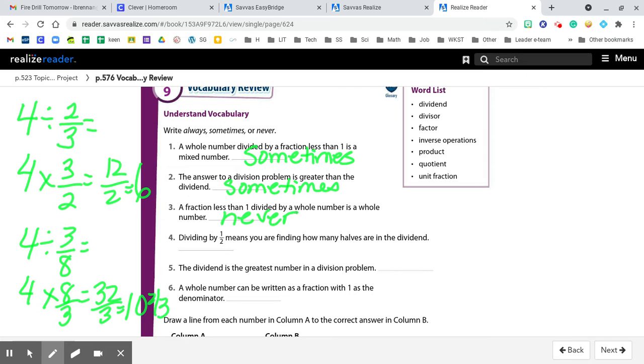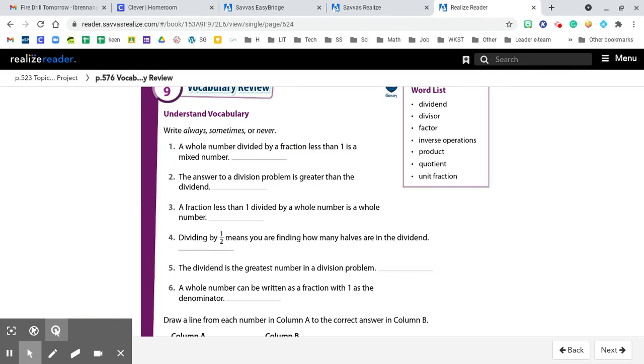Dividing by 1/2 means you are finding how many halves are in the dividend. And that's what you're always doing. The dividend is the greatest number in a division problem. Sometimes, not always. And a whole number can be written as a fraction with 1 in the denominator. Always. You can always write a whole number as a fraction with 1 in the denominator.